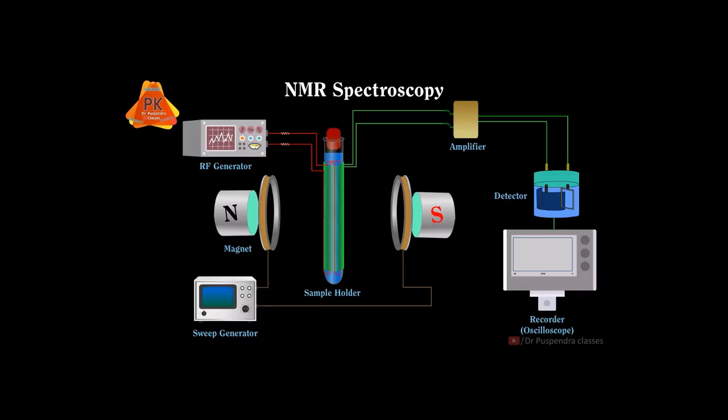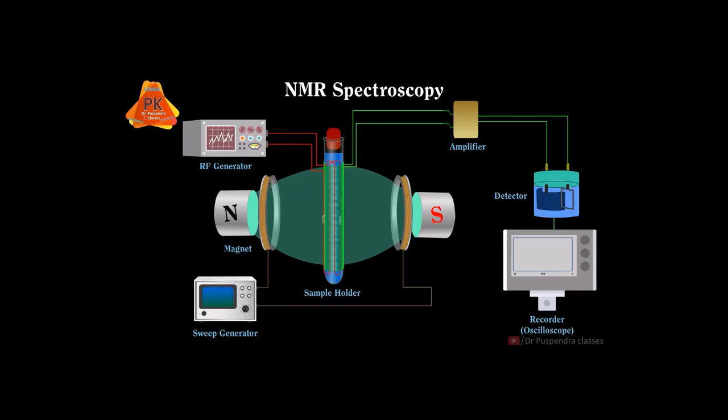Now coming to the next step. Here magnets are present, and these magnets will generate a strong magnetic field, and this magnetic field is controlled by the sweep generator with the help of Helmholtz coils. These coils can control the magnetic field, meaning they can increase or decrease it.